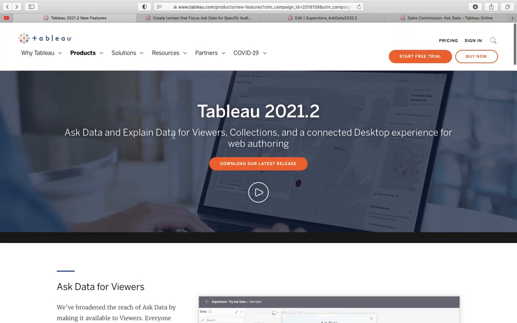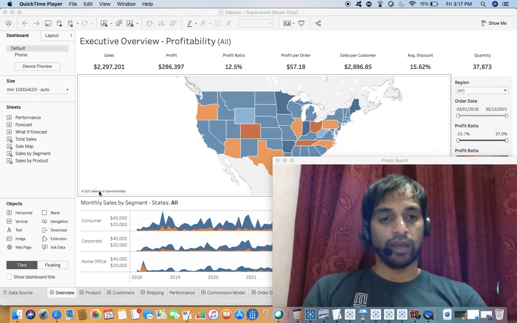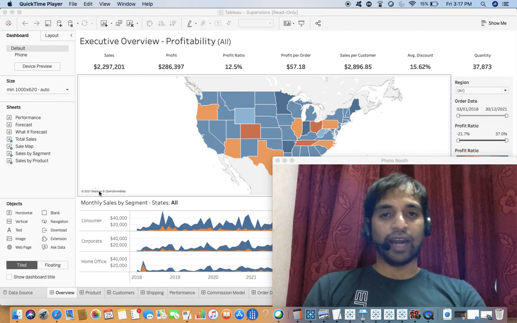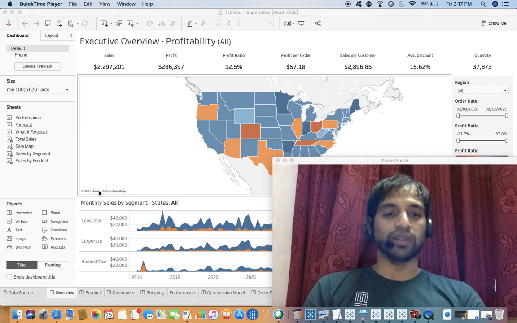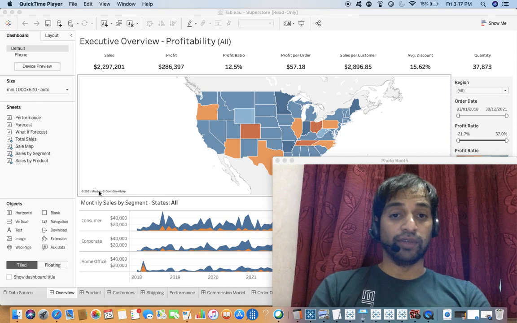So you can see Tableau 2021.2 Ask Data and Explain Data for viewers. That means now it is available for everyone. Even a viewer can take advantage of these two exciting features: Ask Data and Explain Data. So this is a huge change with respect to the licensing of Tableau.